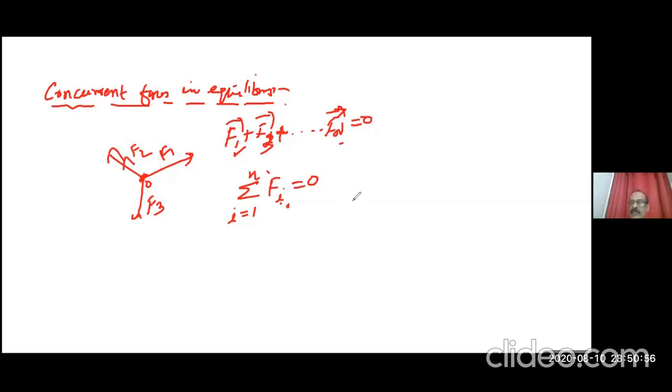Did you understand? Yes, sir. Sir, Fi we have to write beside or down of sigma? Fi suffix. This i value can go from 1 to n. Sigma means add. So instead of writing like this, you can write sigma i 1 to n Fi like that.